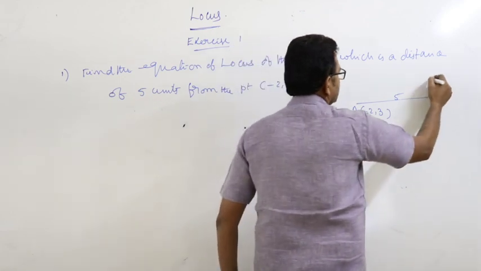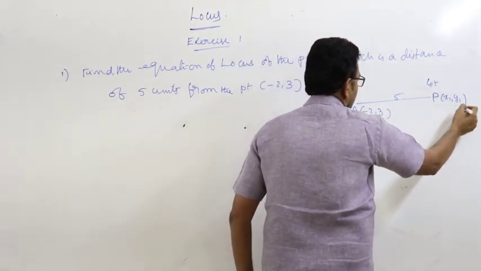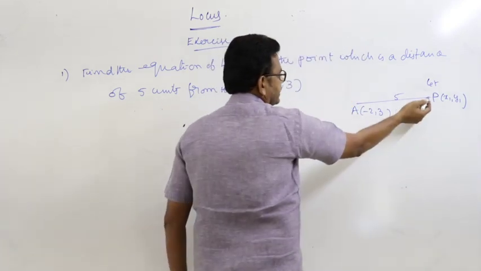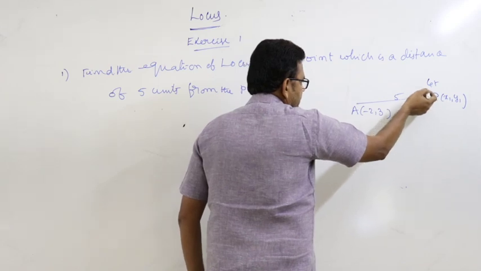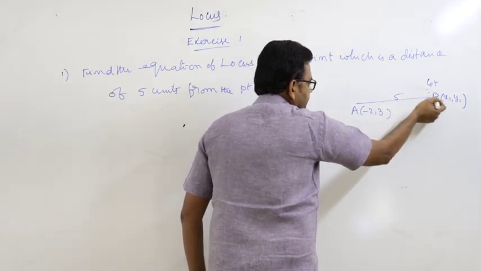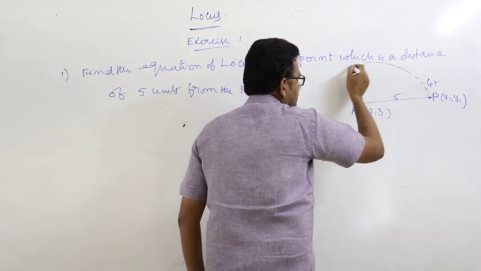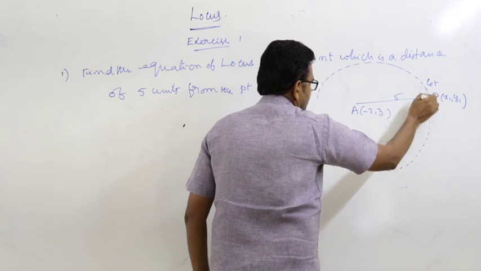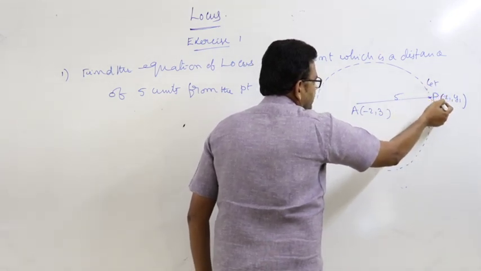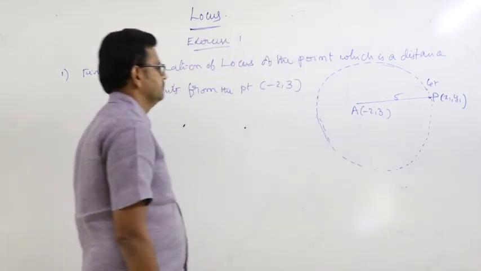Let the point be x1, y1. Locus of the point which is at a distance of 5 units. What is the locus of the point? That means the locus of the point P is, just like that, a circle.